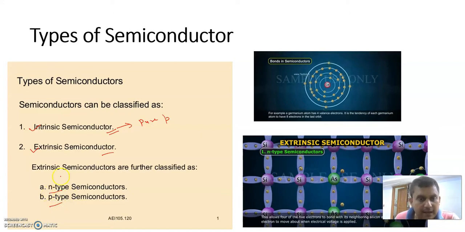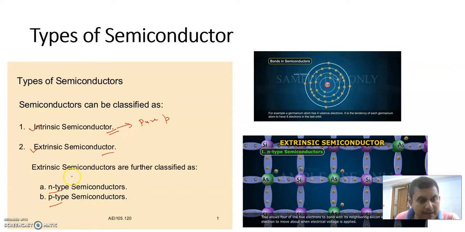If we add a pentavalent impurity, an example of which is phosphorus, to the intrinsic semiconductor, then that type of semiconductor is called n-type semiconductor. And if we add a trivalent impurity to the intrinsic semiconductor, then it is called p-type semiconductor. An example of a trivalent impurity is aluminum.